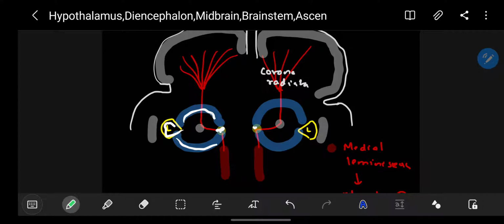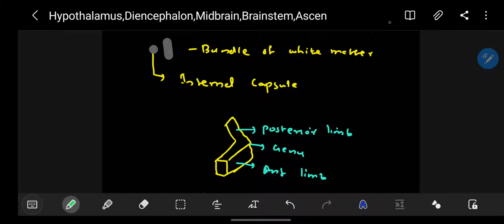So the lentiform nucleus and the caudate nucleus both are gray matter. So inside it is an internal capsule. The internal capsule is a bundle of white matter. In the internal capsule, you are having an anterior limb, a posterior limb, and the genu of internal capsule.